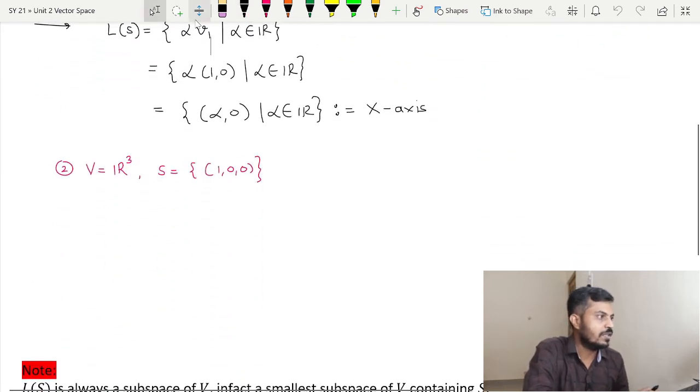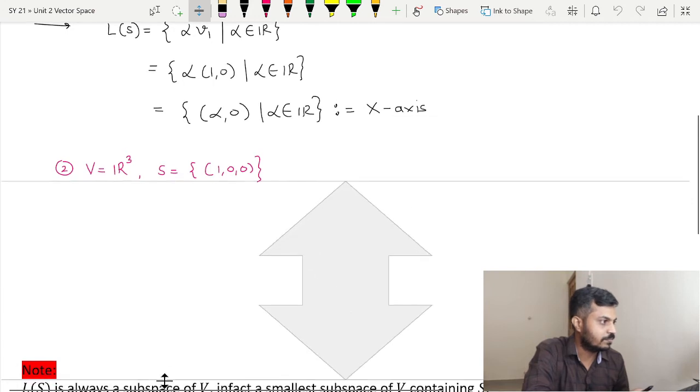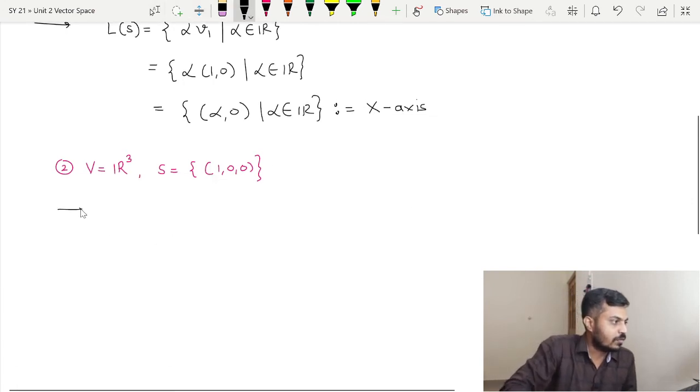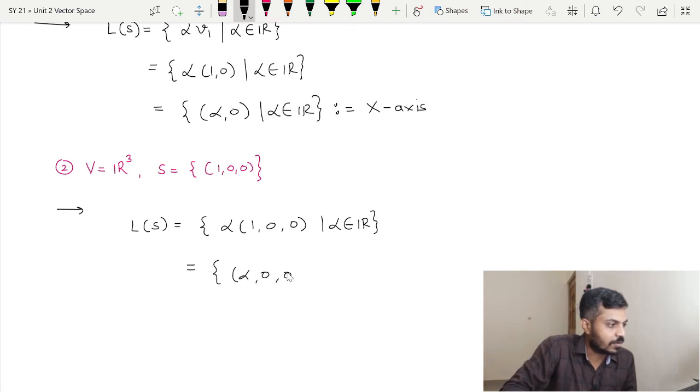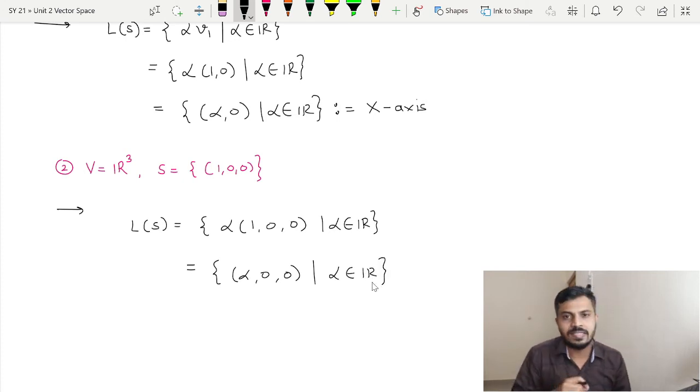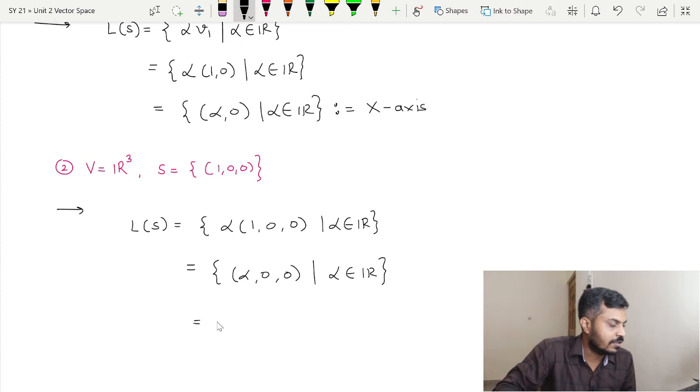Now over here I am taking V to be R3. Again, what will be our linear span of S? Now by skipping a few terms, directly I will write it as alpha multiplied by (1, 0, 0), such that alpha belongs to R, and this is nothing but the collection of (alpha, 0, 0) such that alpha belongs to R. Now if you see this set properly, how can we write this set? This set can be written in another notation, simply for understanding. So maybe I will use a different color pen.